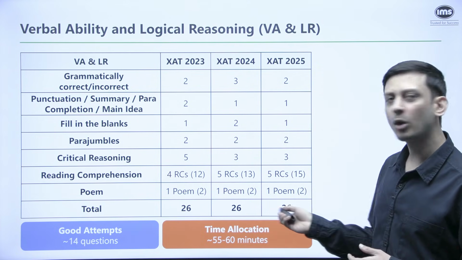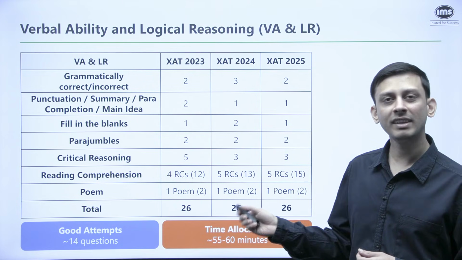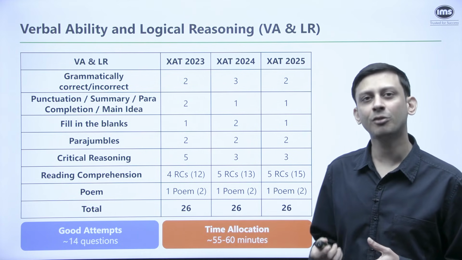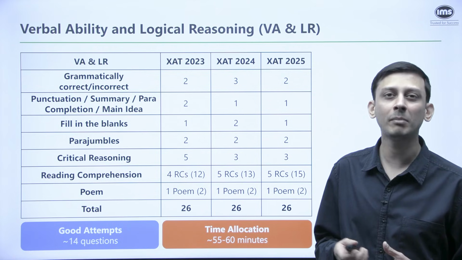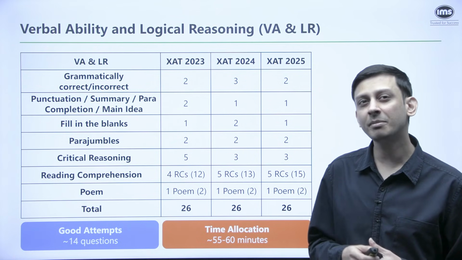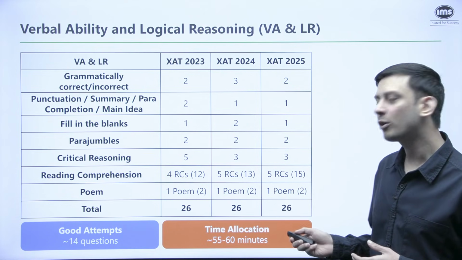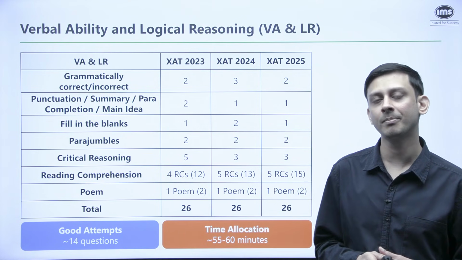Now, the total number of questions, as we saw, it has been 26. The good attempts out of these 26 questions would be around 14 questions. Now, this is for the average student. If your VLR section is on the stronger side, you might be able to attempt 17, 18 questions as well. Just make sure that you're not compromising on your accuracy. And the time allocation that we suggest is approximately 55 to 60 minutes in this section.